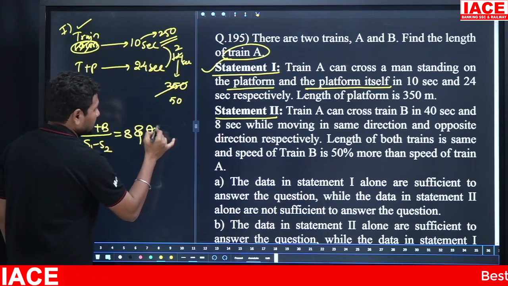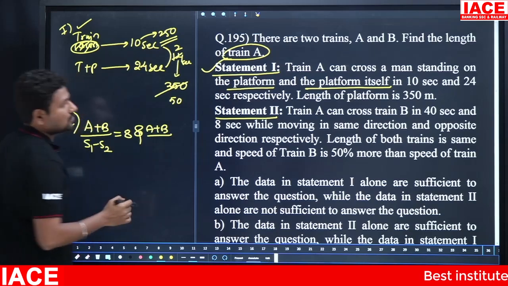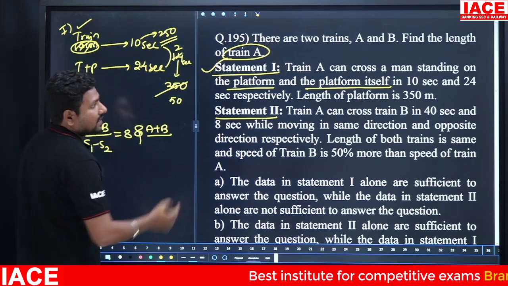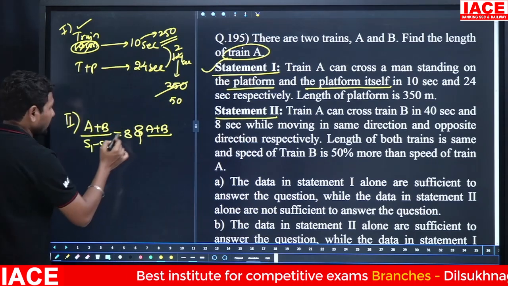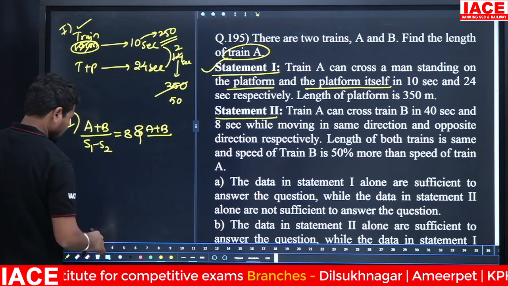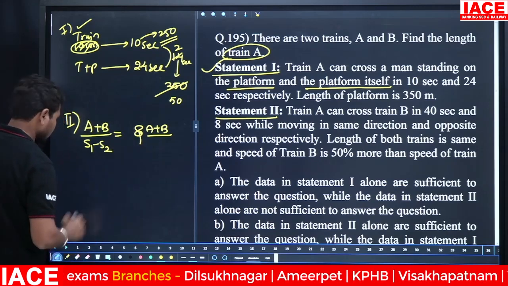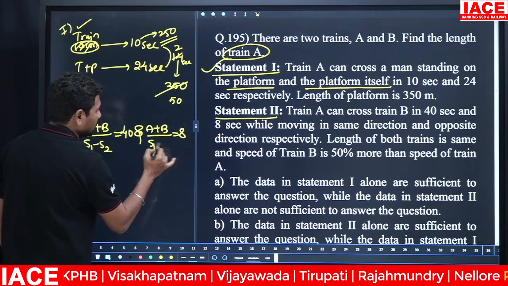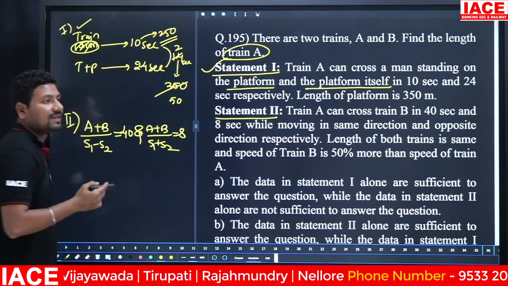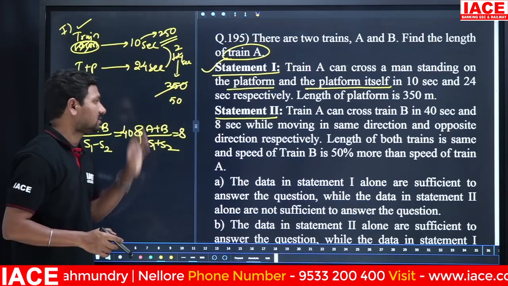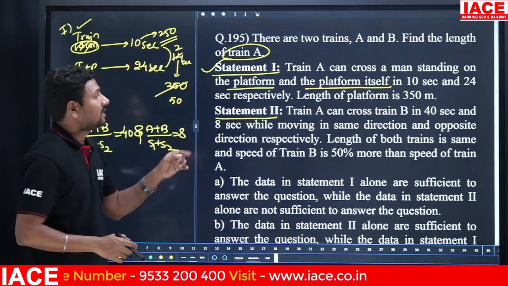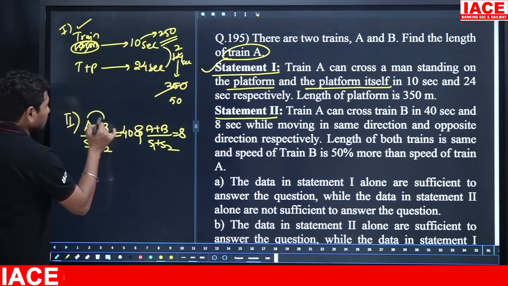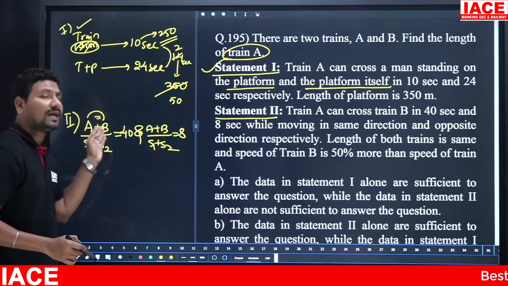Next, A plus B: the two trains' lengths should be added. In the first case it takes 40 seconds. In the next case it takes 8 seconds, with S1 plus S2. Of course, when the relative speed is added, it will compulsorily take less time. And the length of the trains is the same, so A plus B is equal in both cases, which means you will get 2A.